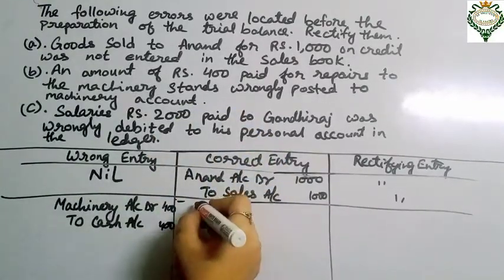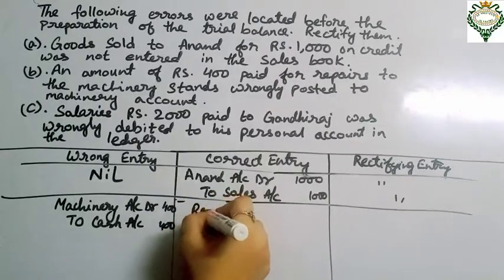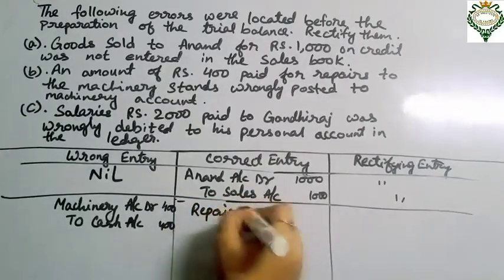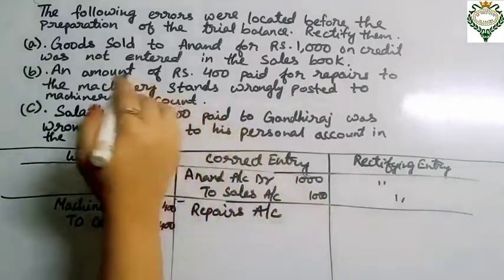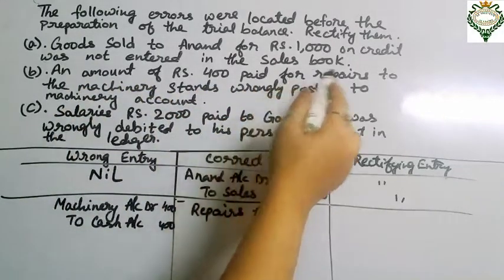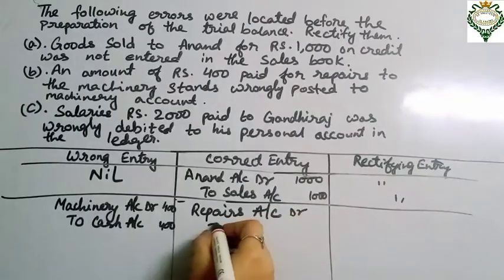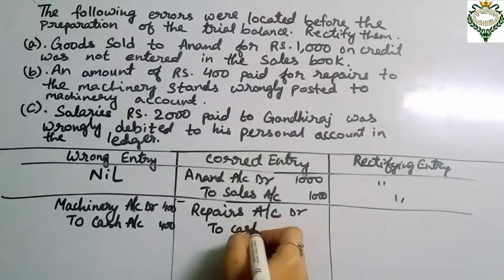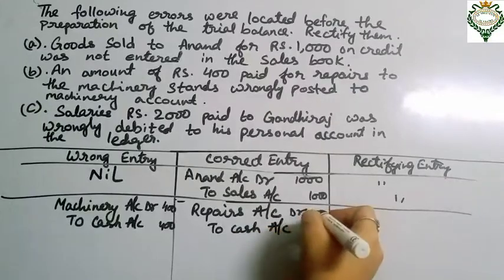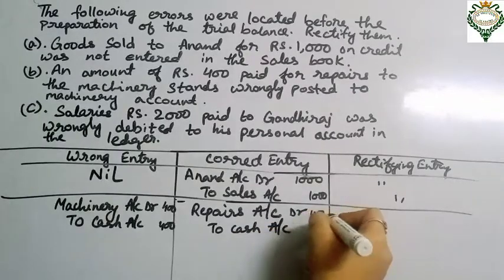Now we will write the correct entry that has to be written in the accounts. The correct entry should be repairs account debit to cash account, because it is the amount paid for repairs. That is the correct entry that should be passed.